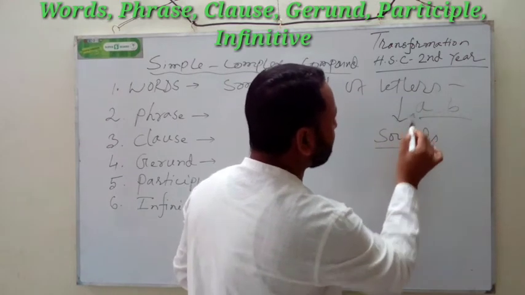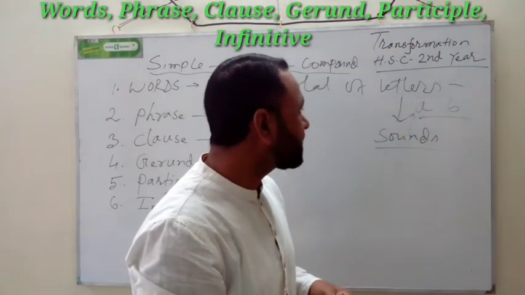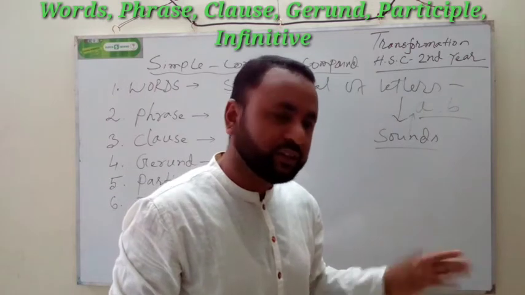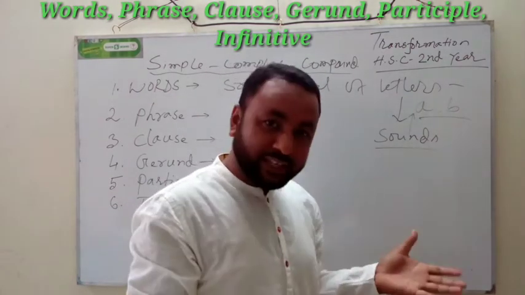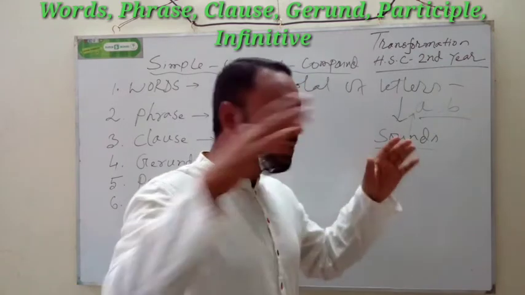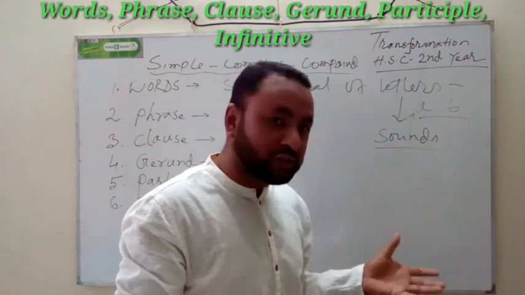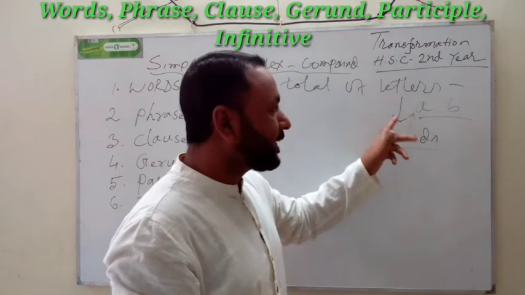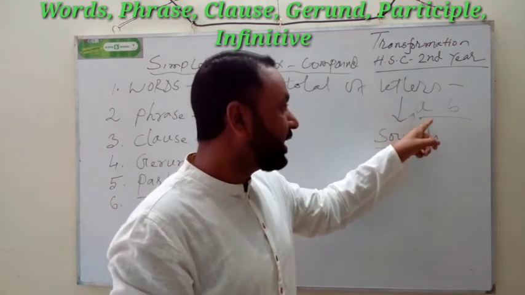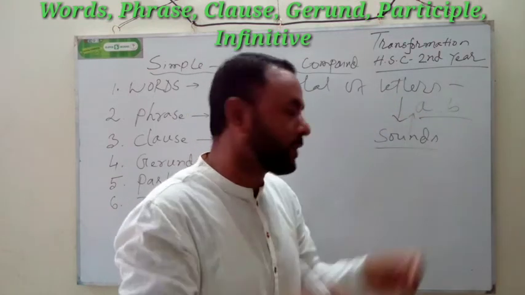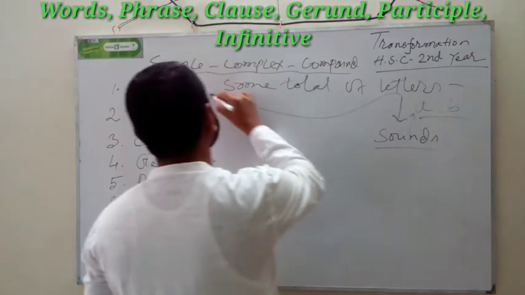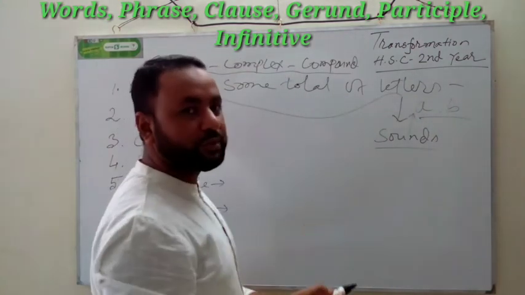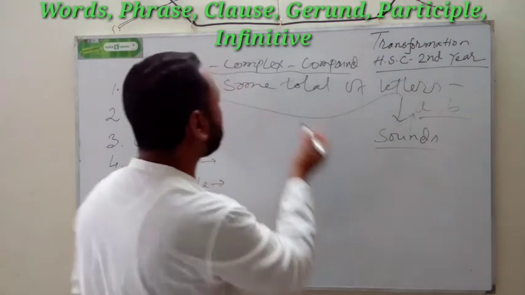Sound, letter. What's the difference between letter and sound? The sound has no body, no symbolic icons, but letter has a body, A, B, C, if you write. Okay, sound, letter, and letter is words. Now I will give you an example.